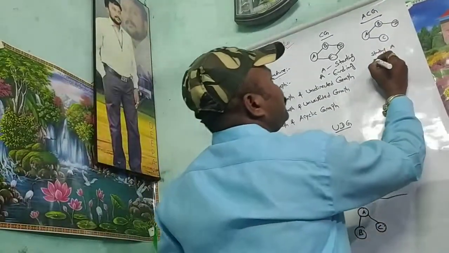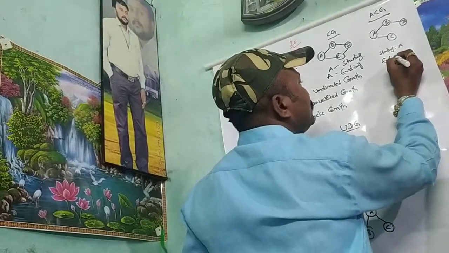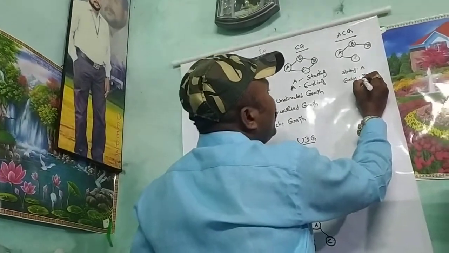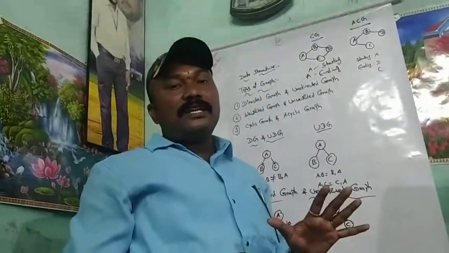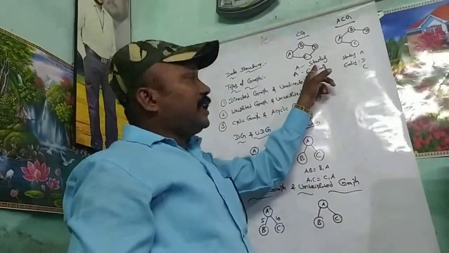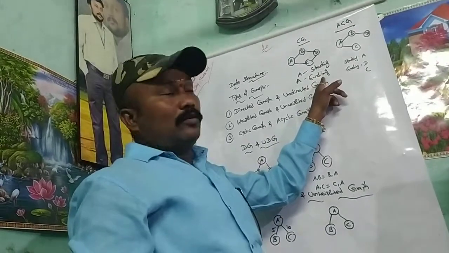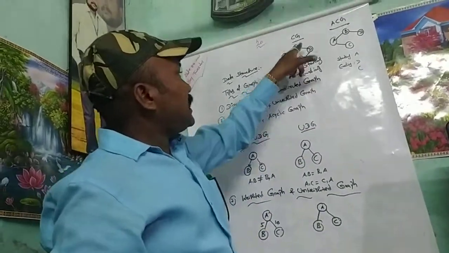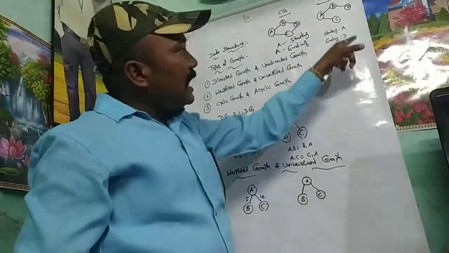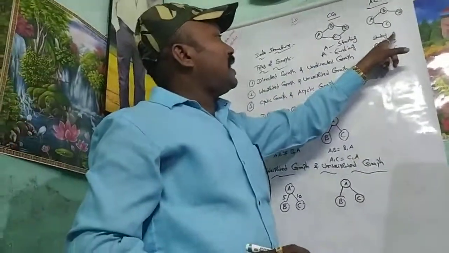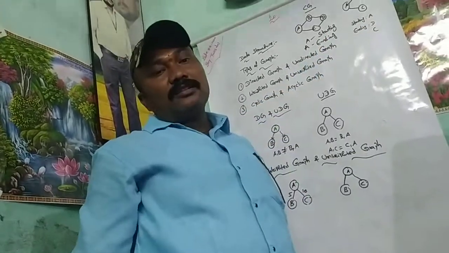Ending is D or C. But cyclic graph means starting node equal to ending node. So this is not a cyclic graph. It is called an acyclic graph because starting node is A, but ending is D or C.